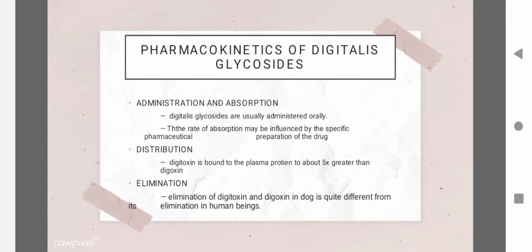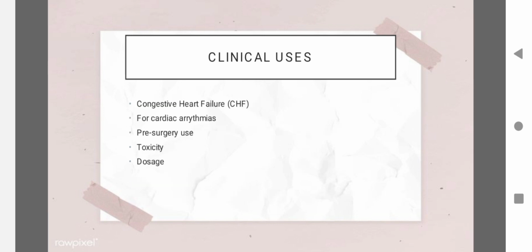Digoxin, is bound to the plasma protein to about 5 times greater than the digoxin. Digitoxin is eliminated through the liver and digoxin is eliminated through the kidneys. The clinical uses of this drug are for congestive heart failure, cardiac arrhythmias, post-surgery use, toxicity, and dosage.